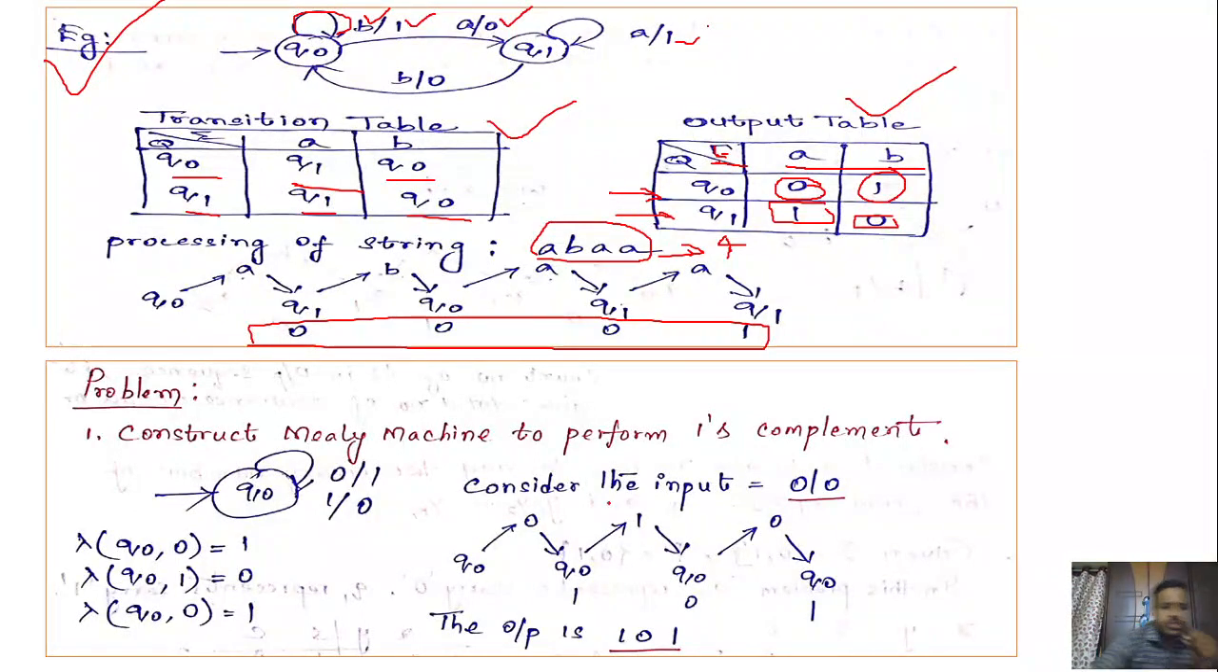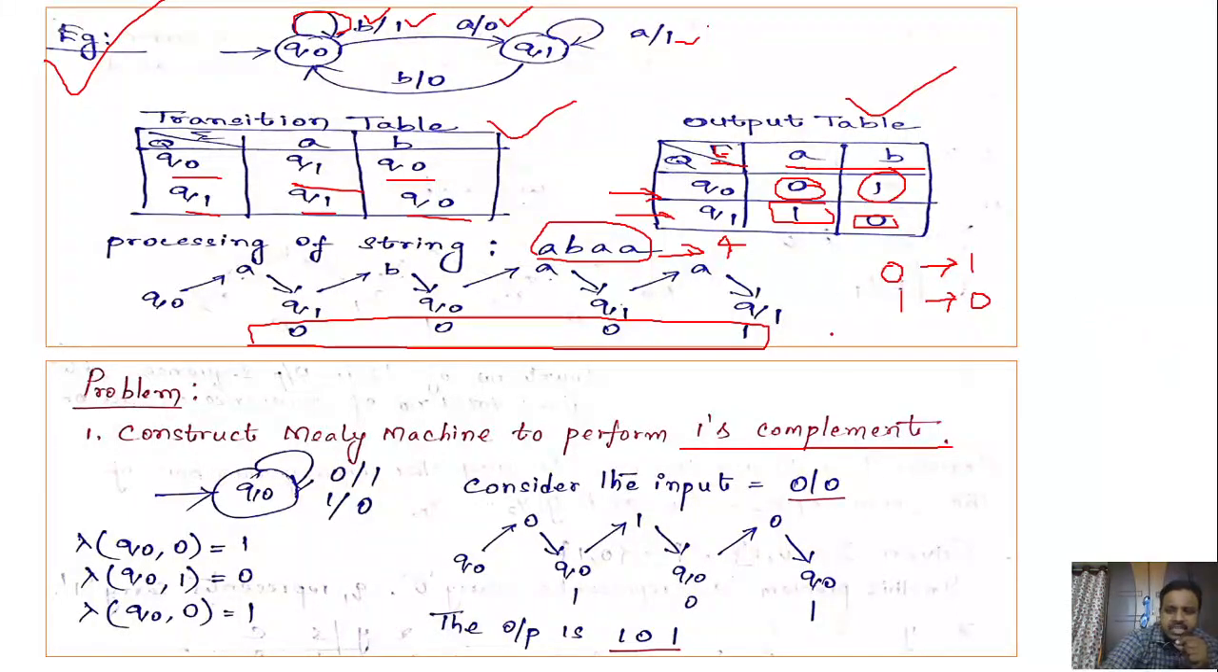Okay. Next, let us start the first problem. Construct a Mealy machine to perform one's complement. So that is the question. First understand the problem, what it is. What is the one's complement? If you give 0 as input, it must produce the output as 1. If you give the input as 1, it should produce the output as 0, right?